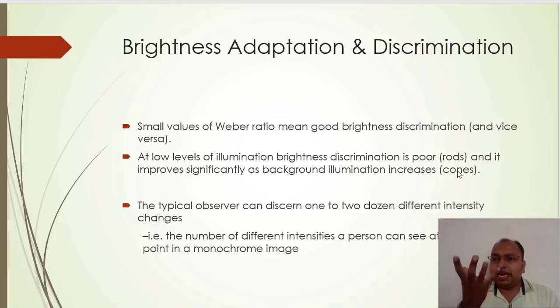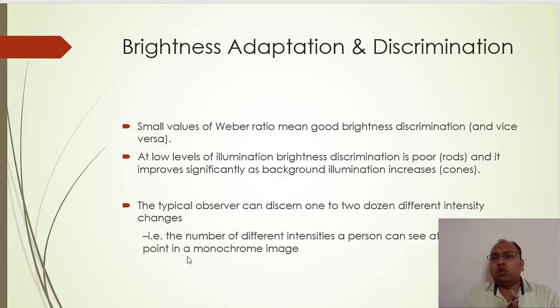Because of the cones we can identify a large number of changes in the brightness level or changes in the color levels. Okay, so the typical observer can discern 1 to 2 dozen different intensity changes. So let us say any observer can discern, that means differentiate, 1 to 2 dozen, that means 12 to 24 different intensity level changes at a time. That is the number of different intensities a person can see at any one point in a monochrome image.